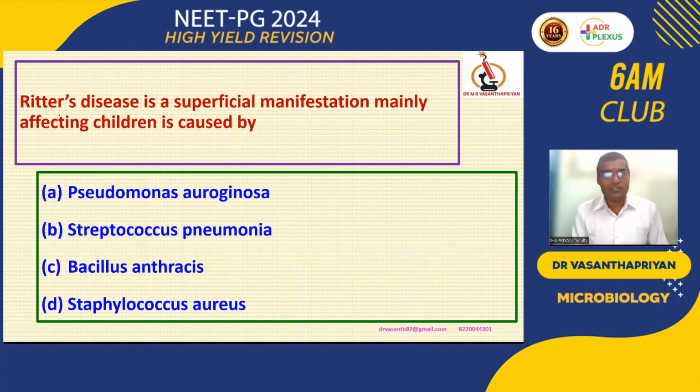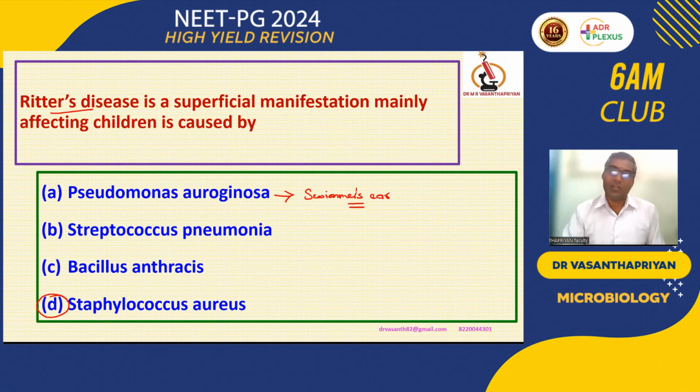Okay, so Ritter's disease is a manifestation of Staph aureus. It is a toxic manifestation of Staph. The habit of contact with water: yes, the water contact of Pseudomonas aeruginosa. It is called swimmer's ear or malignant otitis externa. Exposure to water in the external auditory canal will cause the infection we call swimmer's ear or